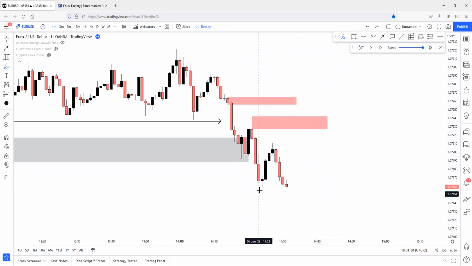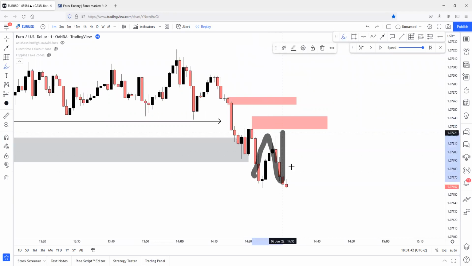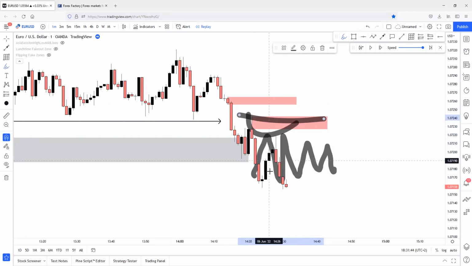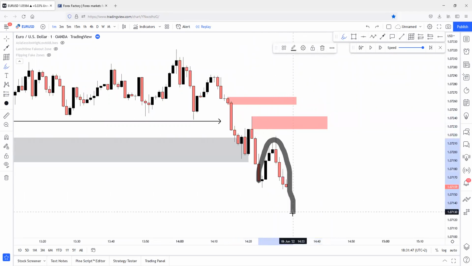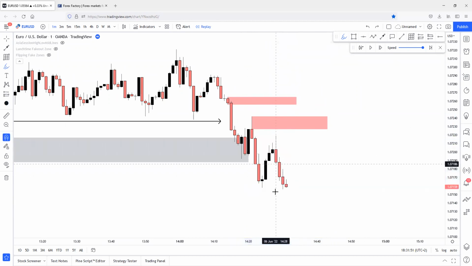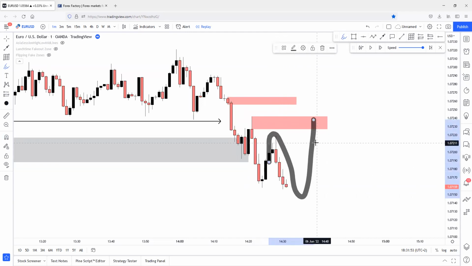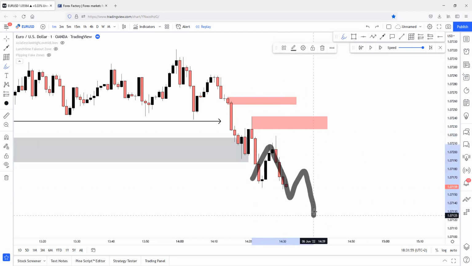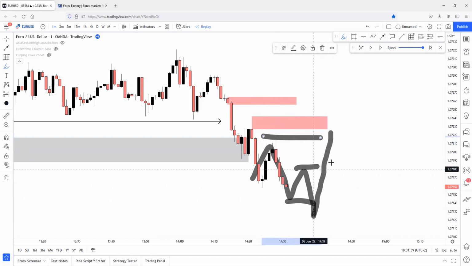Because if price won't break below this low point with body closure, then this will be a simple break, and this will be a substructure and liquidity building up for this zone. But if price breaks below this low point, then after the low break happens here, mainly I'm waiting for a change of character on this zone. Because if this low breaks, and for example, price continues this structure, then if price comes up to this supply zone, it will change character here and here.